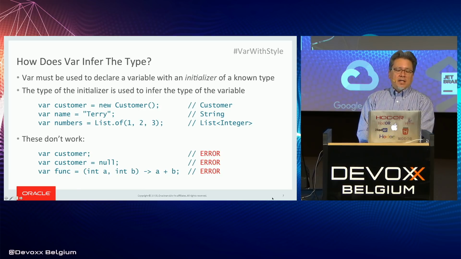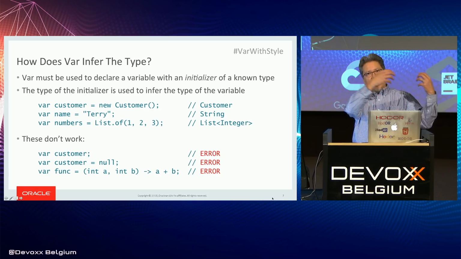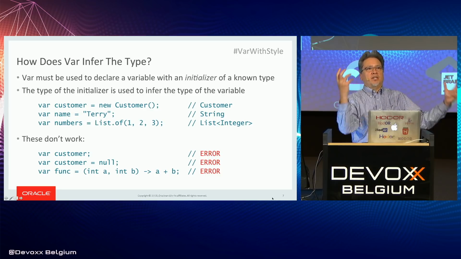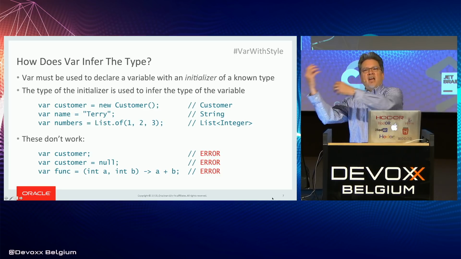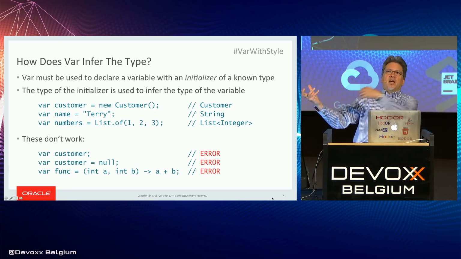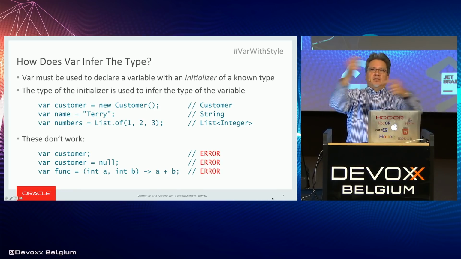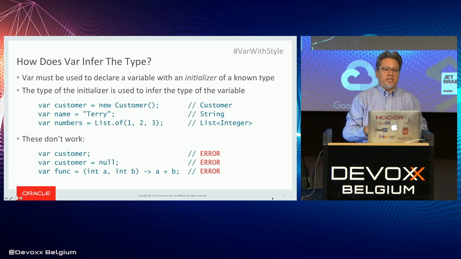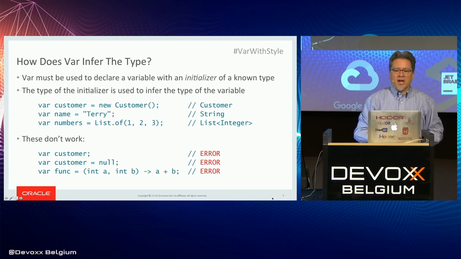And in this case, if the surrounding context is var, you'd have the lambda expression trying to infer its type from the surrounding context, and then you have var that says, okay, well, I'm going to infer the type from what's over here. And so now we have this circularity going on. There simply is not enough type information to do any inference in this case. So that's a compile-time error.